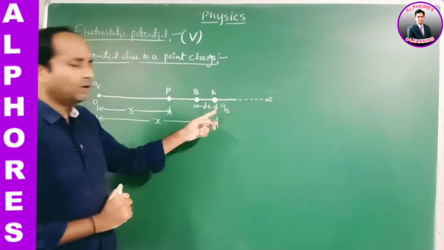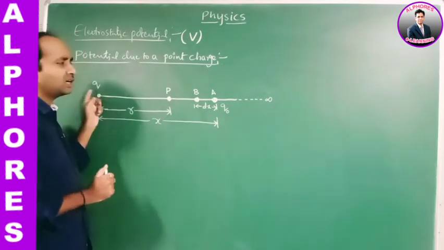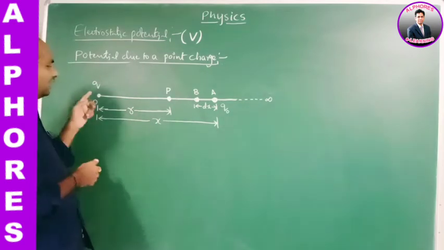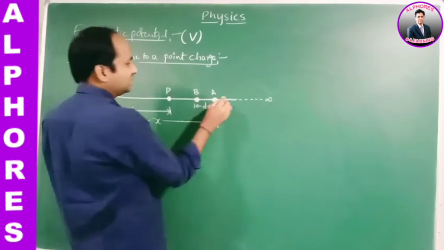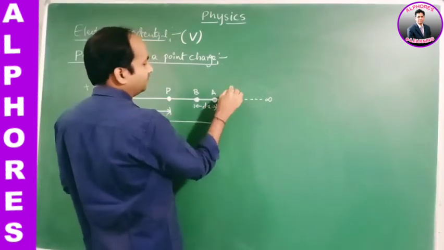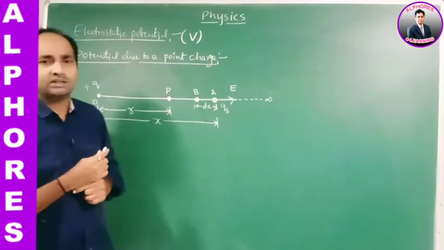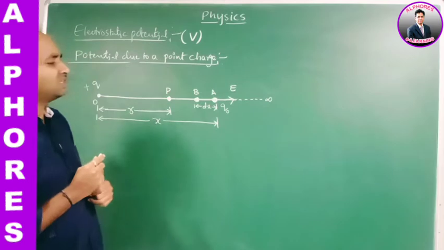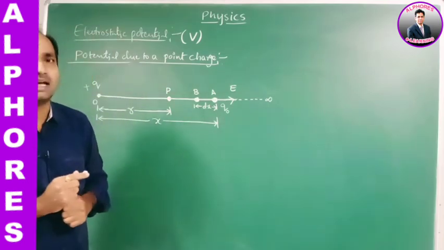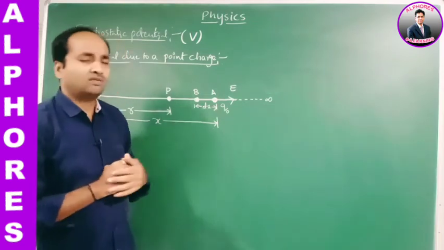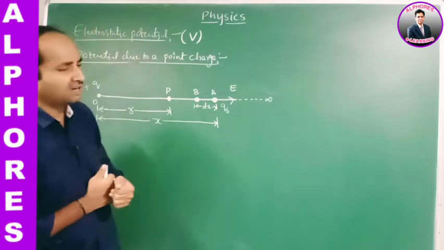Now, when the positive test charge Q naught is placed within the electric field formed by the charge Q, what is the direction of the electric field formed by the positive charge? It is radially outwards from the charge. This is the direction of E. And we know that when a positive charge is placed within an electric field, the force acting on it is along the direction of the electric field.